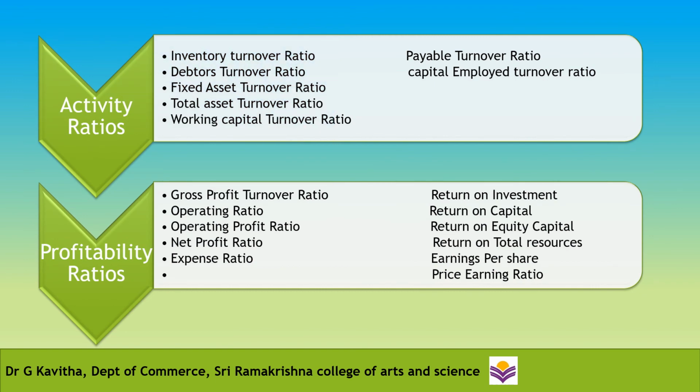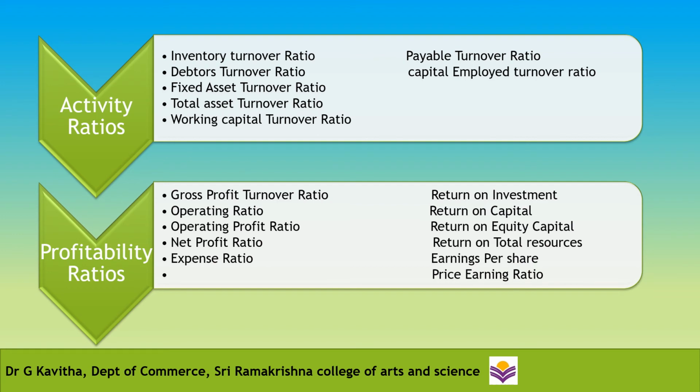The ratios which can be calculated for activity ratios are inventory turnover ratio, debtors turnover ratio, fixed asset turnover ratio, total asset turnover ratio, working capital turnover ratio, payable turnover ratio, capital employed turnover ratio.